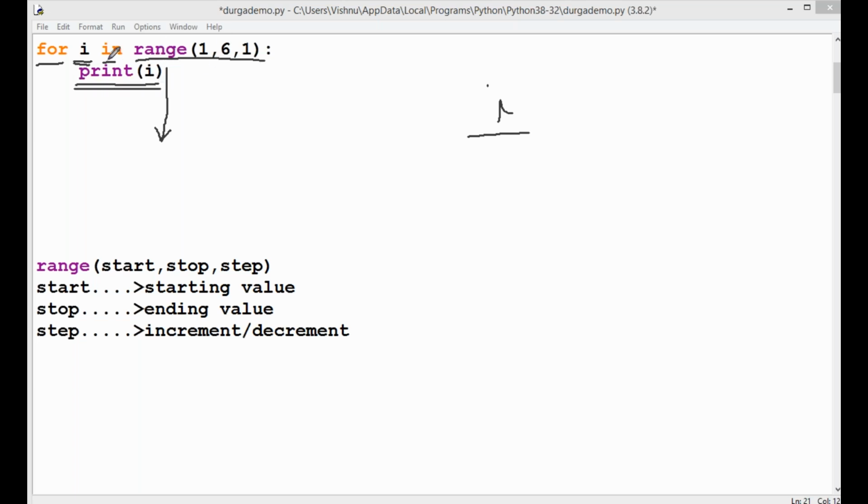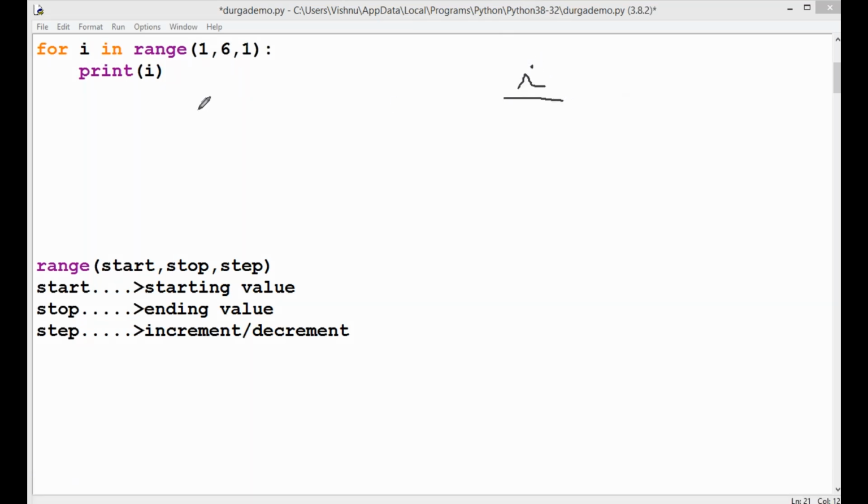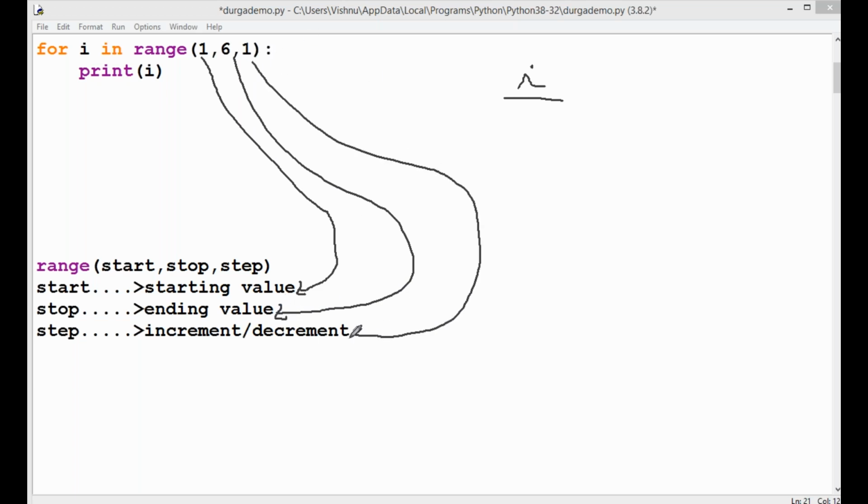Clear. Now here, the first value is for i in. The value of i is the starting value. The starting value is 1. Now in this syntax, i is a control variable. Clear. Now this is the starting value, and this is called the ending value. The ending value is 6. And this is called the incrementing or decrementing. Starting value, ending value, and incrementing or decrementing. Here the starting value is 1.